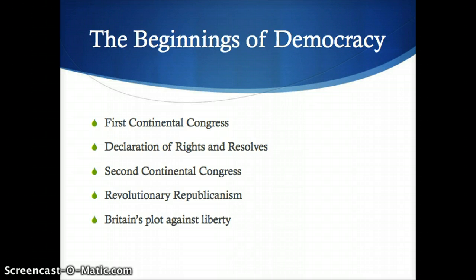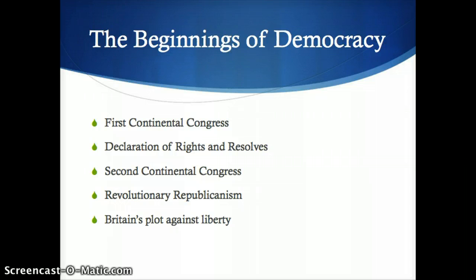The beginnings of democracy. When acts began to strike the heart of the local government, colonists had begun to recognize the all-powerful British government trampling the rights of its subjects. The Continental Congress met for the first time in Philadelphia, and began to transform a 10-year-old debate conducted by separate colonies to a unified American cause.